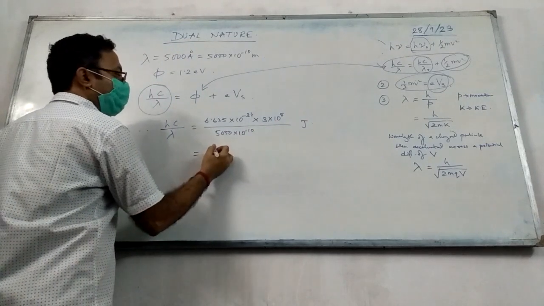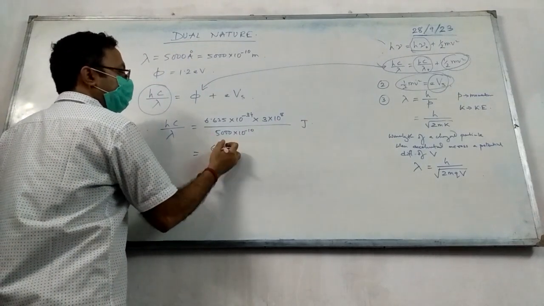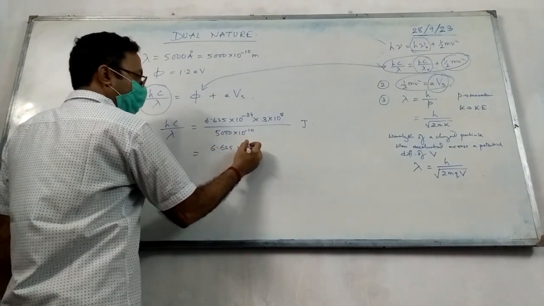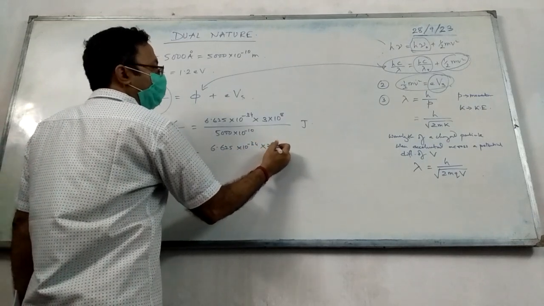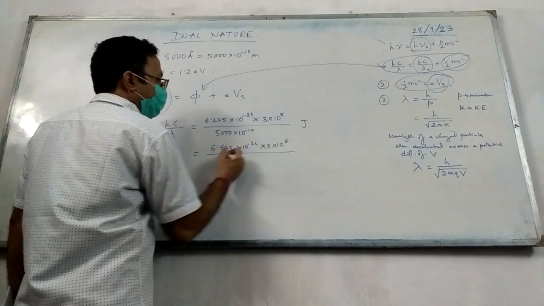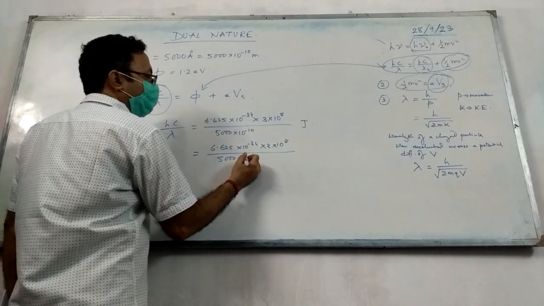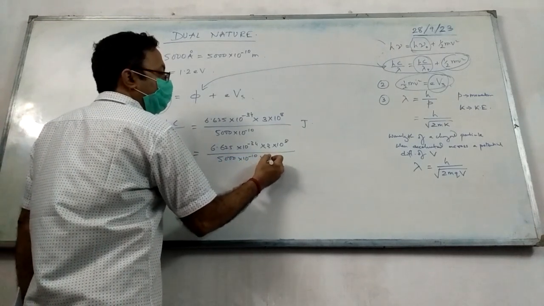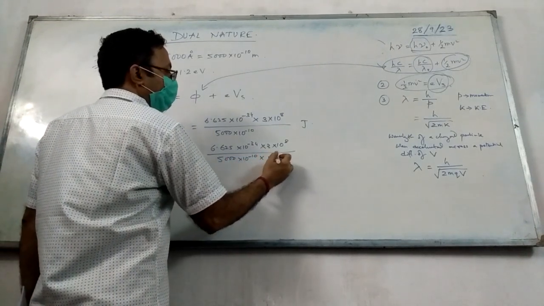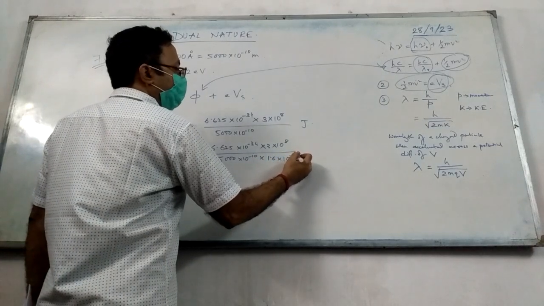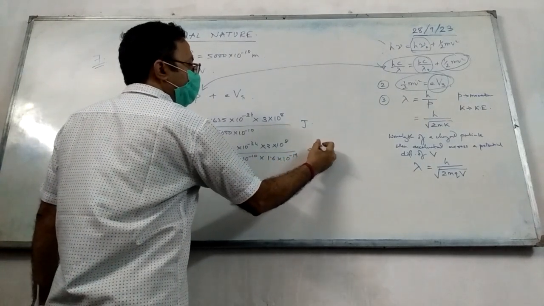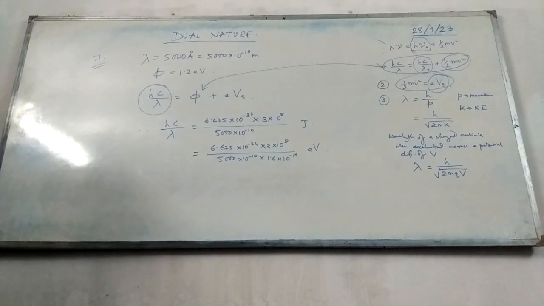तो इसको eV में हम लोगों को कन्वर्ट करना है. तो 6.625 into 10 to the power minus 34 into 3 into 10 to the power 8 by 5000 into 10 to the power minus 10 into 1.6 into 10 to the power minus 19. This much eV. ठीक है, divide by 1.6 into 10 to the power minus 19 will get converted into electron volt. Yes or no? Is that clear?